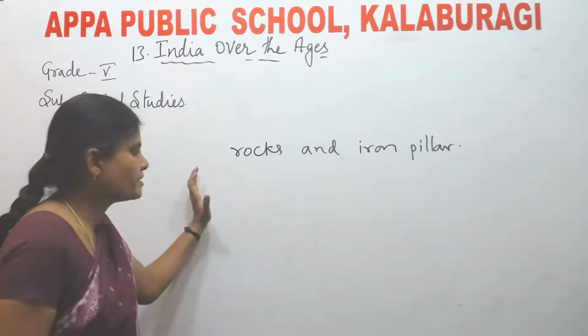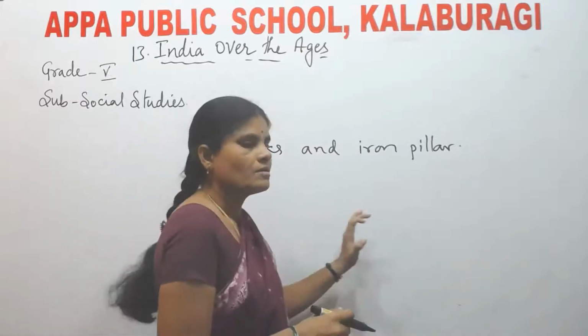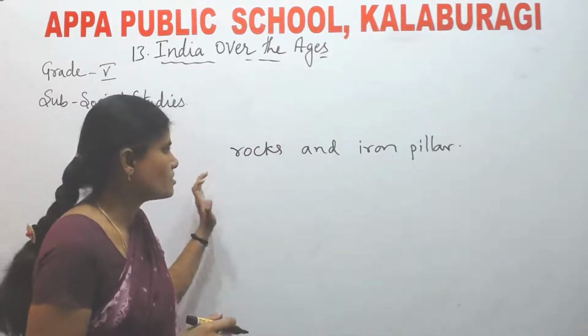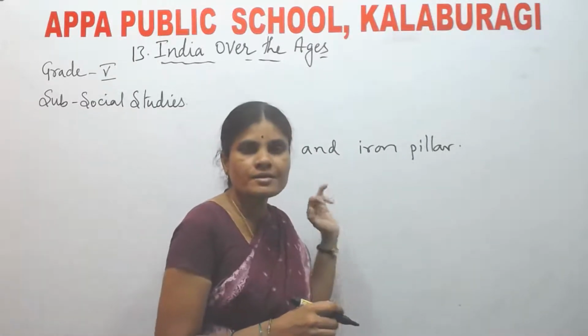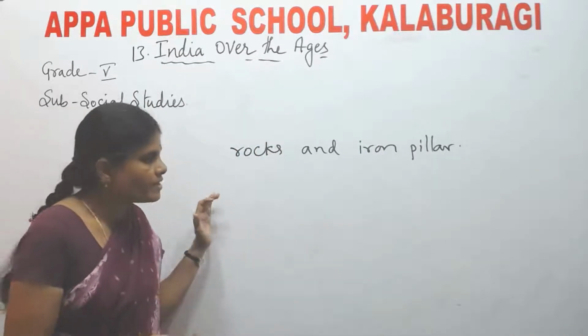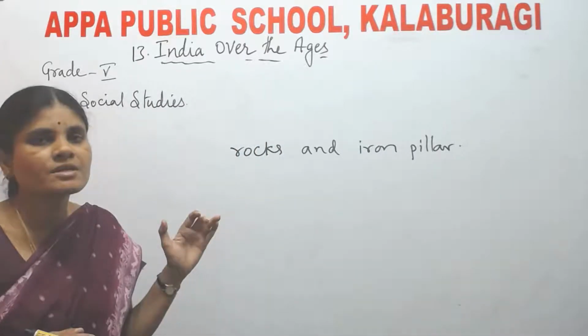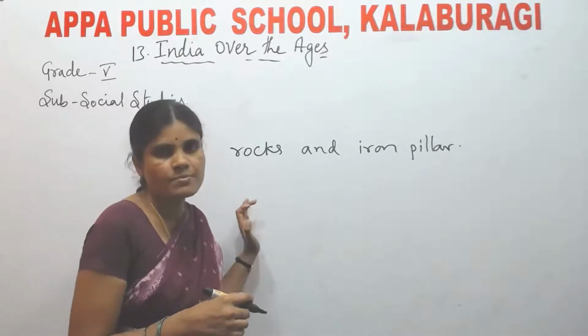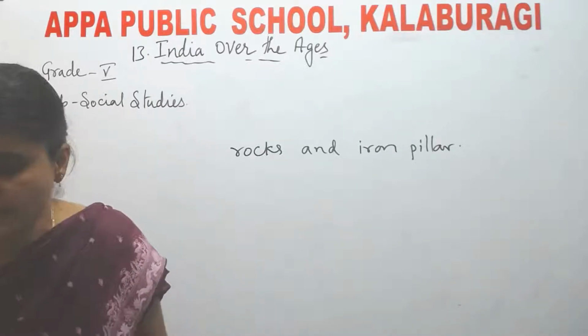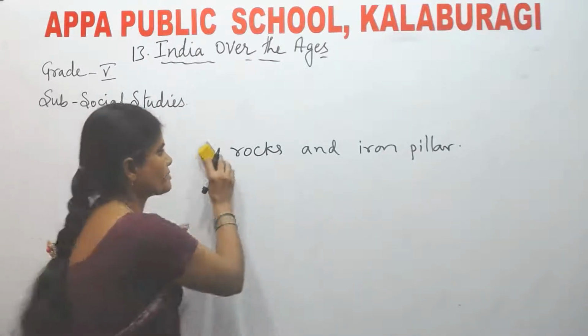See, he edited his writings on rocks and iron pillars. Okay, from that we can get the information regarding the Mauryan Empire. Okay. Next is Gupta Empire.